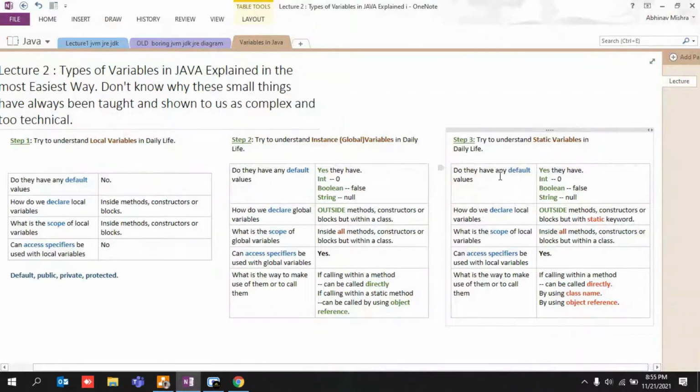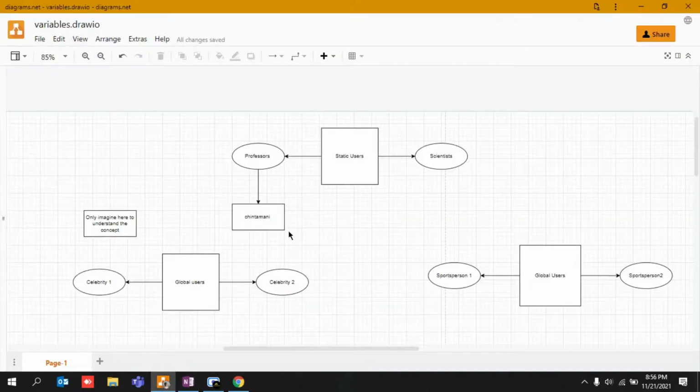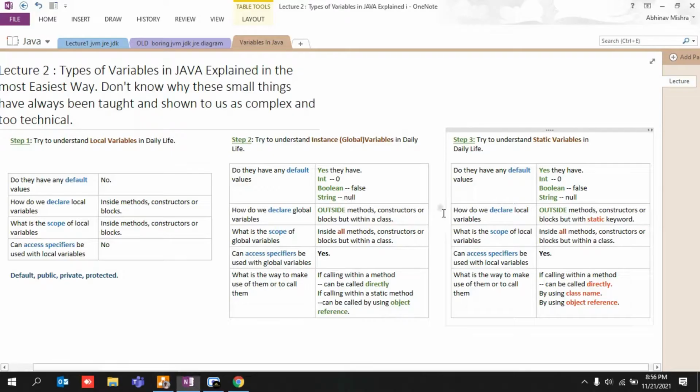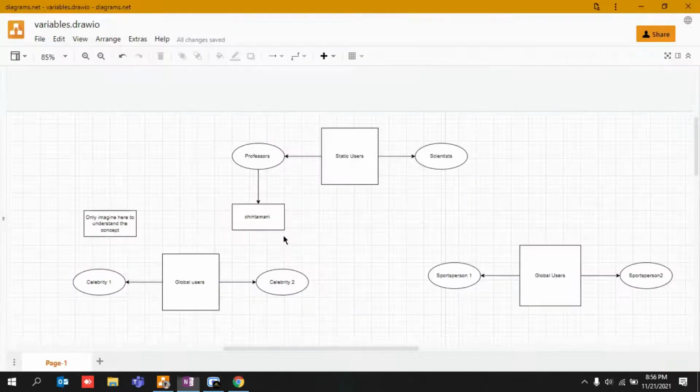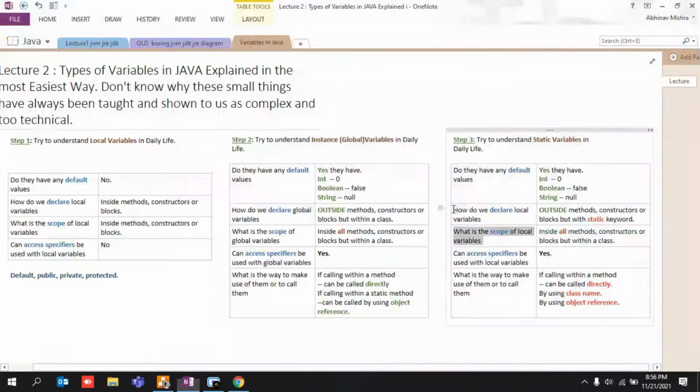So they were having some default values where you can declare them just like global variables. Everything is the same, but when you declare them, you will say Professor Chintamani, Professor Scientist, scientist Abhinav, kind of thing, right? The third thing, what is the scope? Their scope is also the same like global variables. Whatever the things global variables were able to do, these celebrities and sports persons will be able to do the same things as well.